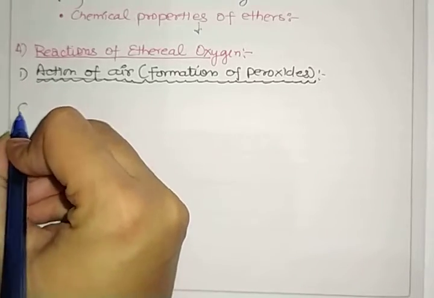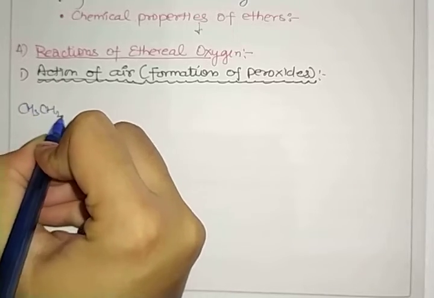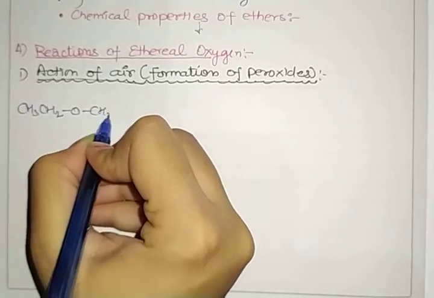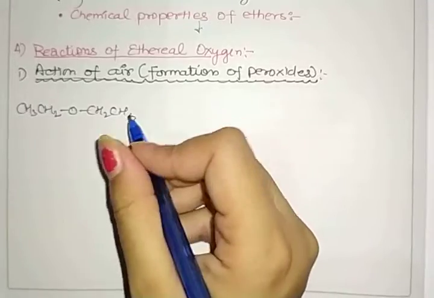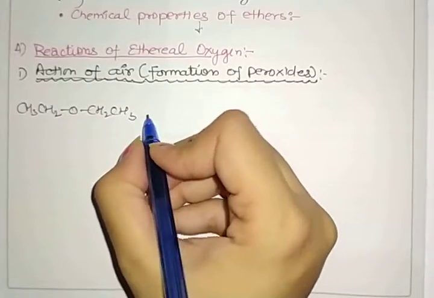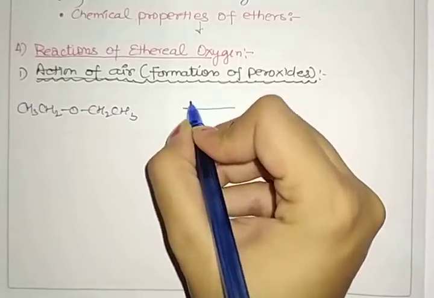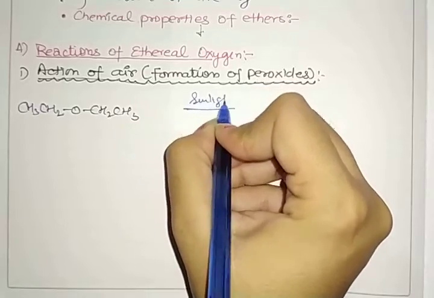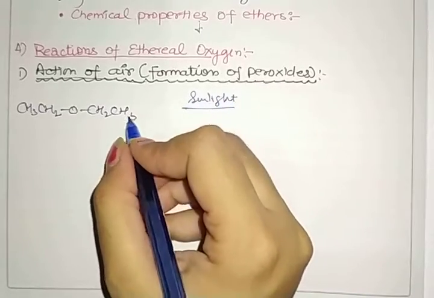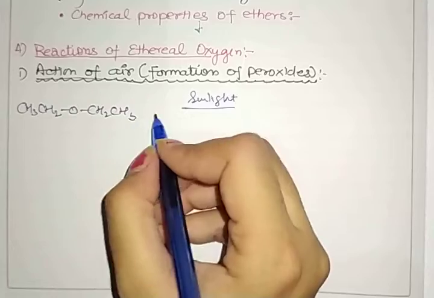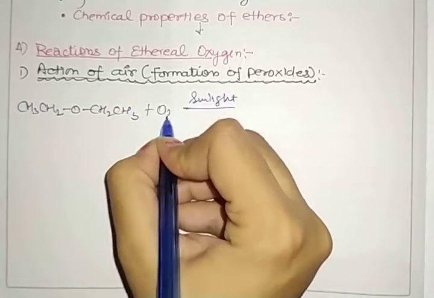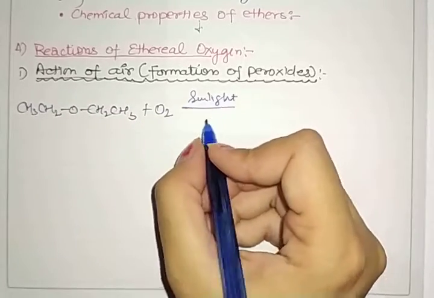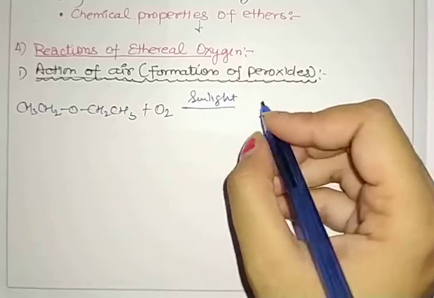When we take some ether, say CH3CH2OCH2CH3, and expose this ether to sunlight, it slowly reacts with oxygen to form hydroperoxide, or we can say peroxide.